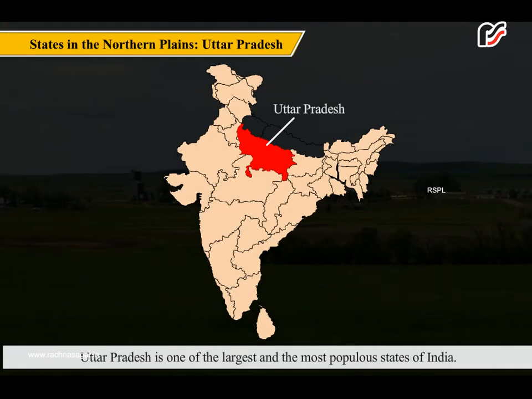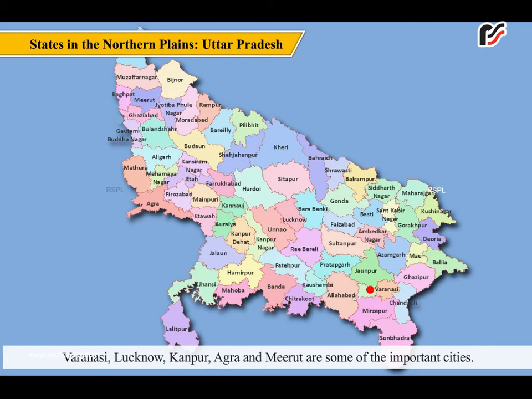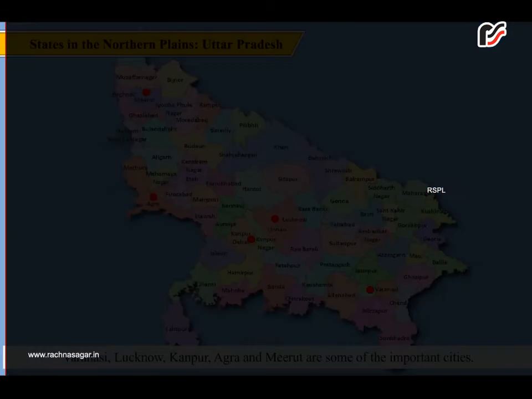Uttar Pradesh is one of the largest and the most populous states of India. The Ganga and some of its tributaries like the Yamuna, Gomti, etc. flow through the state, providing fertile soil to the plains. Varanasi, Lucknow, Kanpur, Agra and Meerut are some of the important cities.